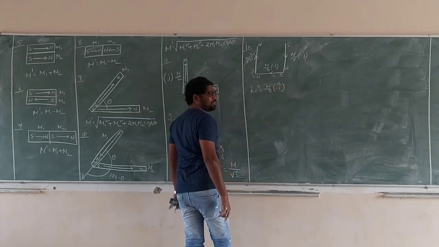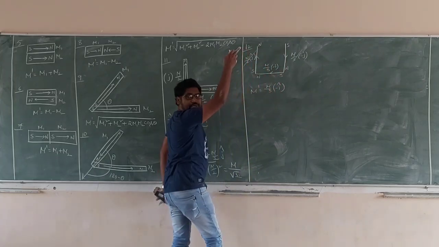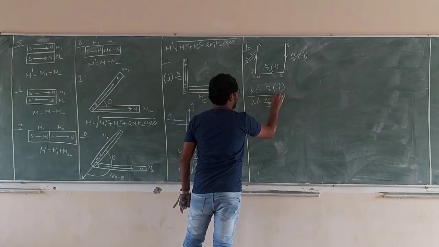Suppose the one magnet is bent north to south like that, or north to south like that. Anyway, m dash is equal to, finally what we are getting, m by 3 of the magnet.